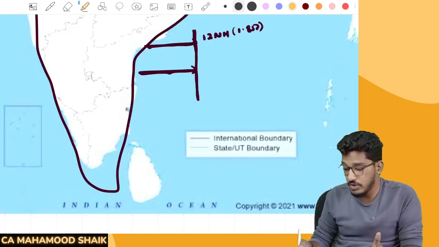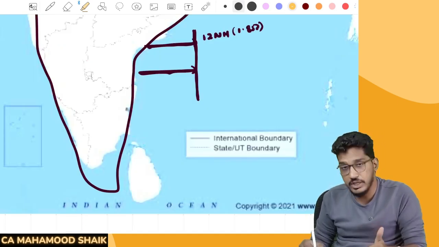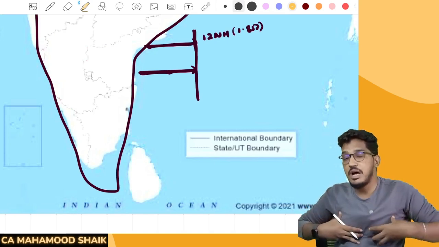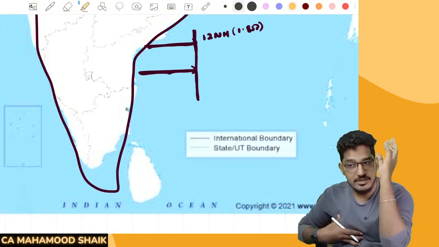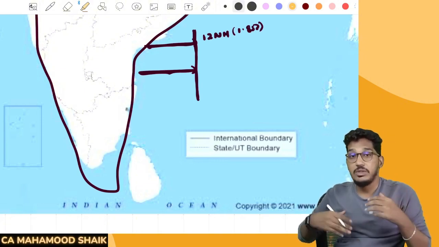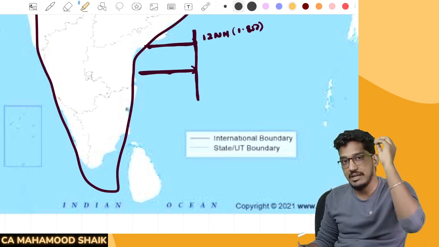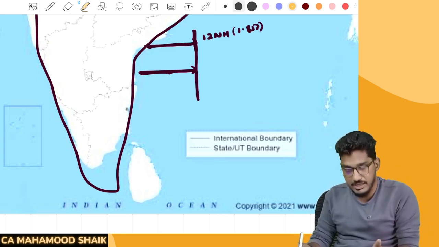India has sovereignty. That means what? India will have supreme power in this area up to 12 nautical miles, whatever waters are there. That supreme power is with India only. They can only decide what can happen in that 12 nautical miles, and they can only make rules regarding it. In that territorial water, India will have exclusive power to make the rules and regulations.